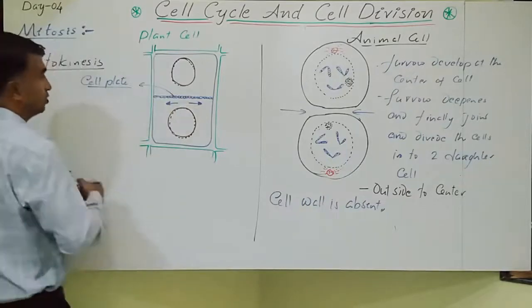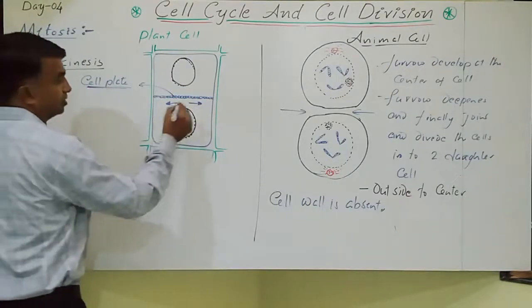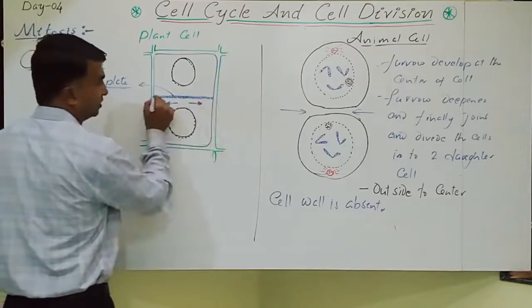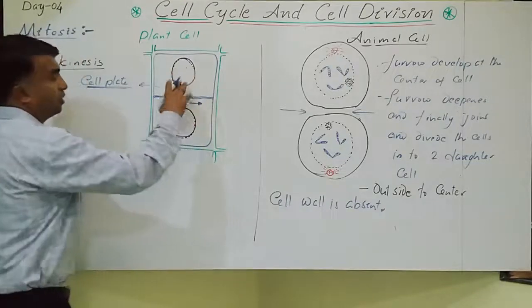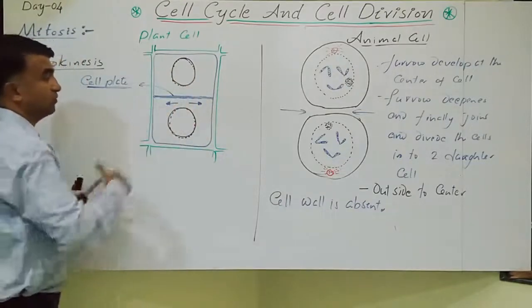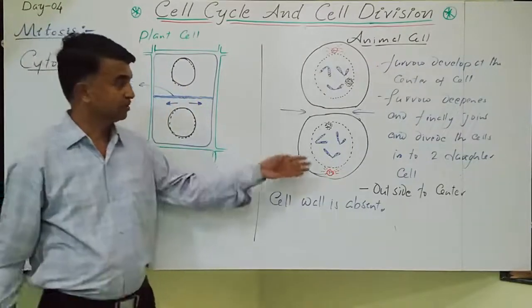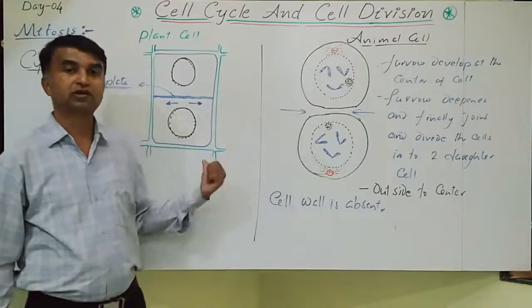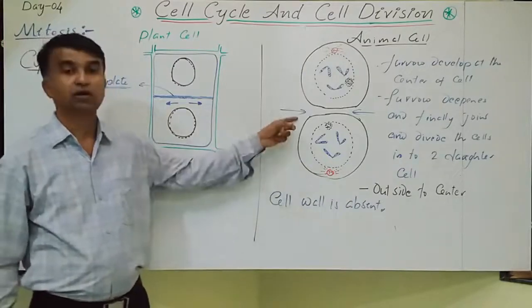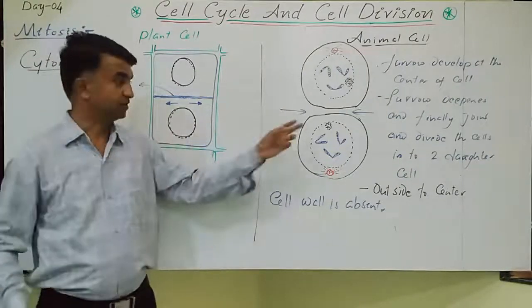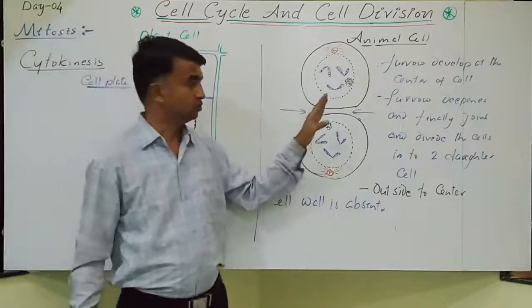So this is called the cell plate formation from the center toward the periphery. Like this one, one cell divides into two cells by the formation of the cell plate. The basic difference between animal cell cytokinesis and plant cell cytokinesis is that here the furrow develops in the center of the cell, from the outside toward the center.